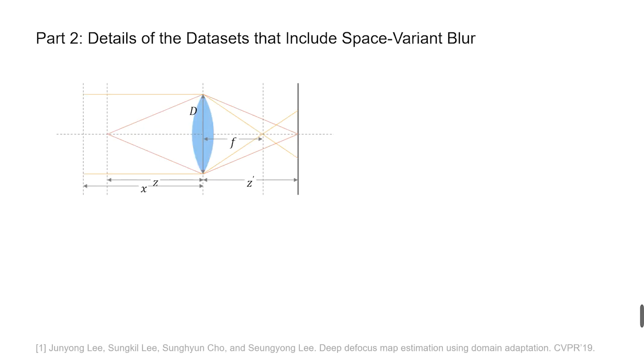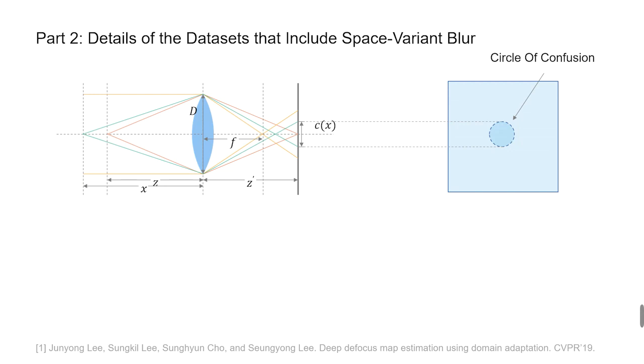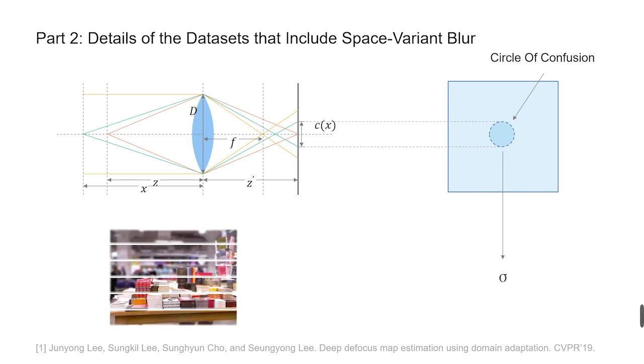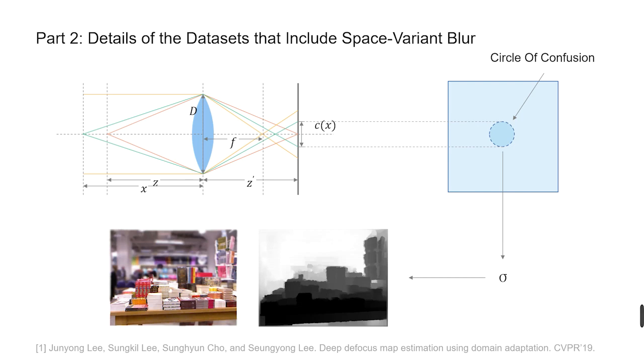As a preliminary exploration, we built two datasets that contain out-of-focus blur, as it is one of the most common space-variant blurs in real-life situations. Out-of-focus is caused by differences in depth. Every point that is not in the plane of focus corresponds to a circle of confusion in the image plane. The blur can be simulated by isotropic Gaussian kernels with standard deviation sigma related to the diameters of the circles of confusion. We employ the method proposed in Paper 1 to blur the images, and the ground truth blur map is constructed by sigma of each pixel.